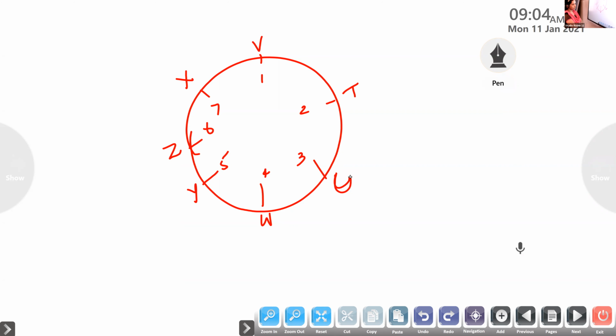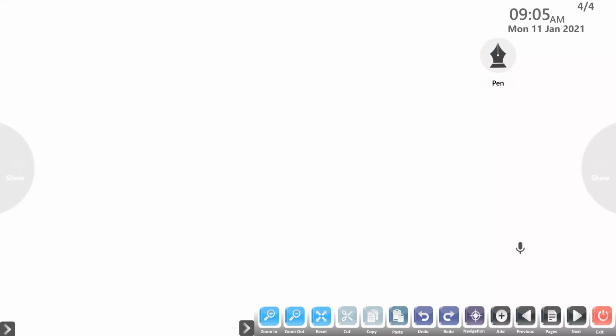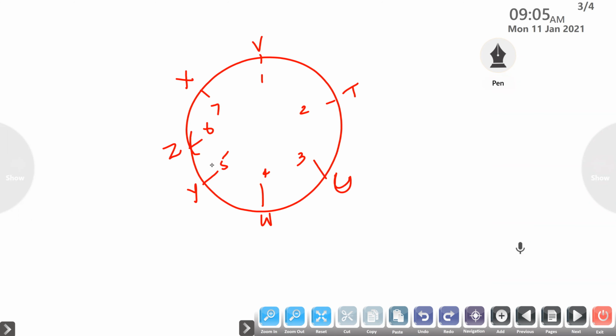Read the question and check it. Let's just check, is it correct? Ma'am, I got a different one. You got a different one. Okay, we can draw both and check which one is correct. We can't say this is the correct one. Let's try which one is correct. The previous one, in the same one I can draw.